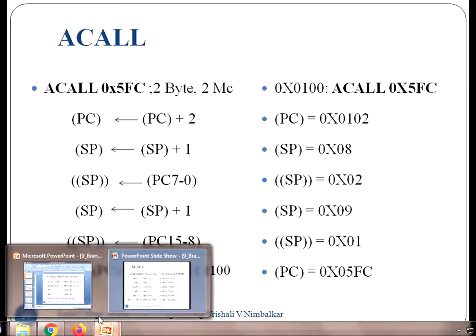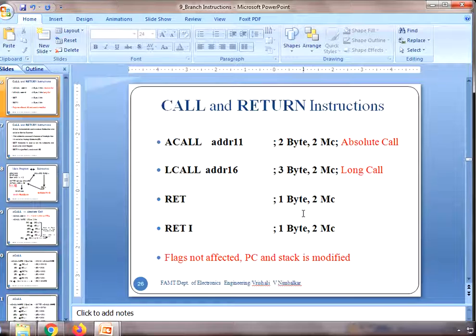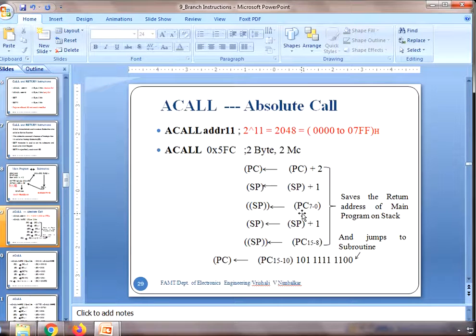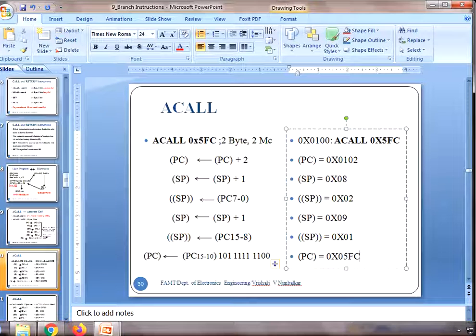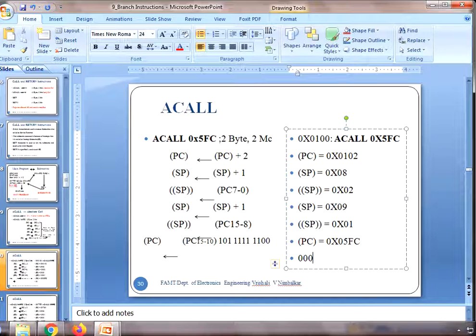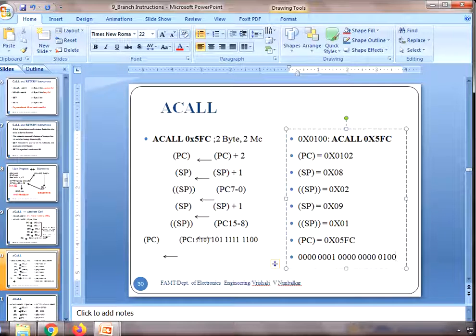If I write that into binary, let me write 0102 into binary here.